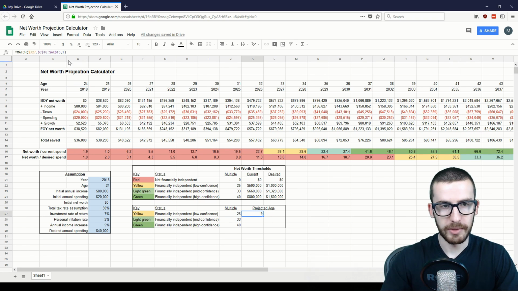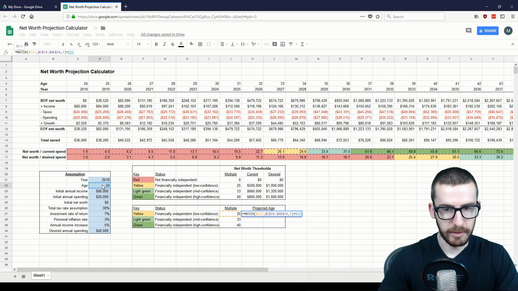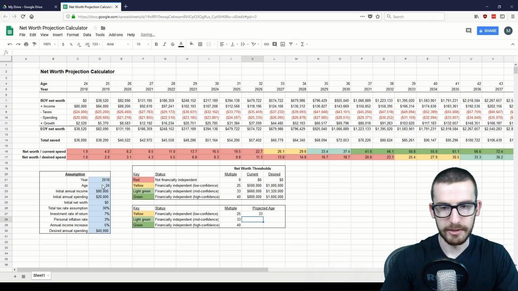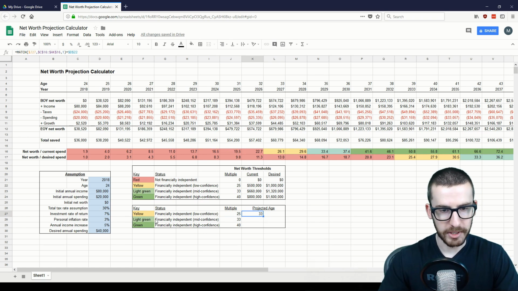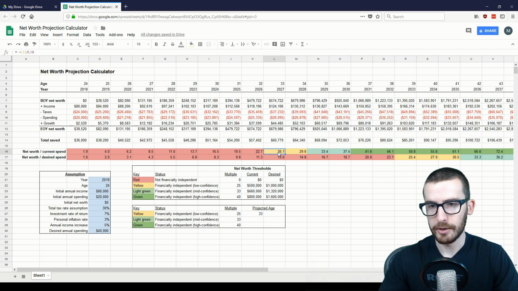So we are going to add on our age of 24, or our initial age, whatever that may be for you, and add that to the formula. So in this case, at age 33, we reach the first stage of financial independence for our current annual spending, which can be verified here from the graph or from the color coding as age 33.